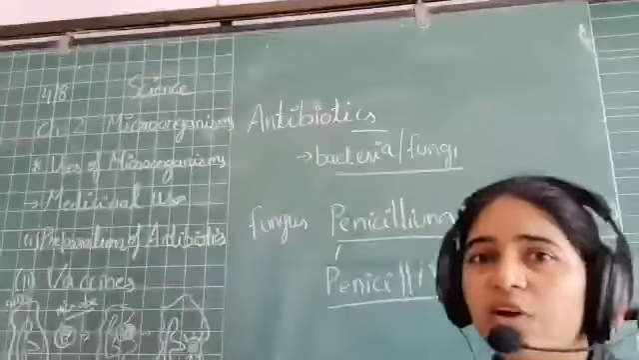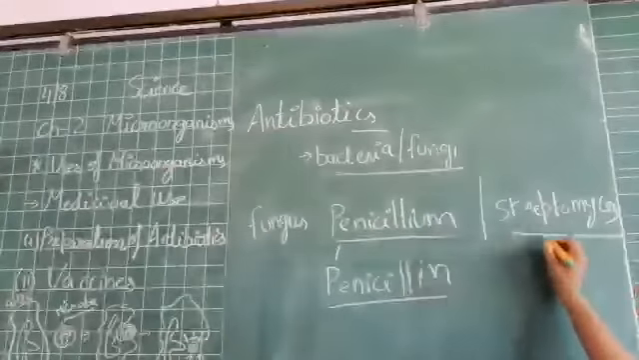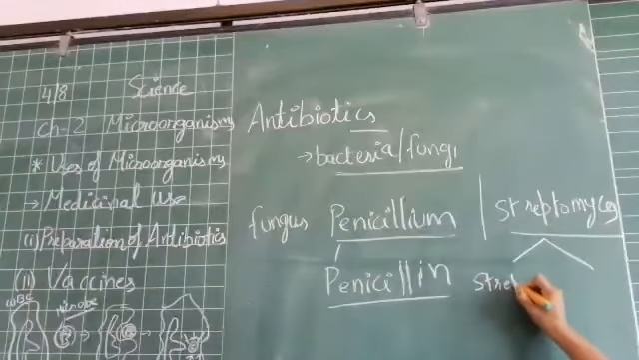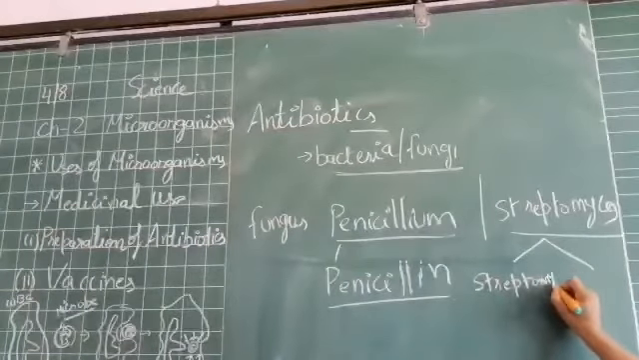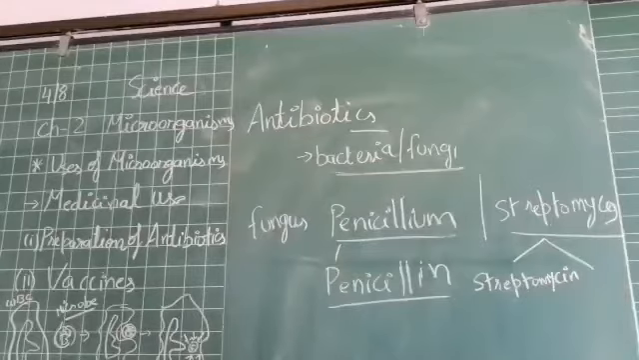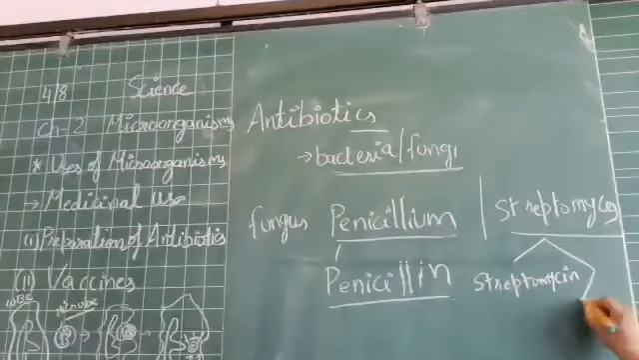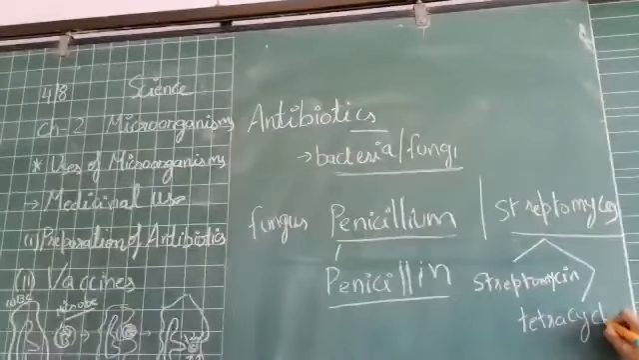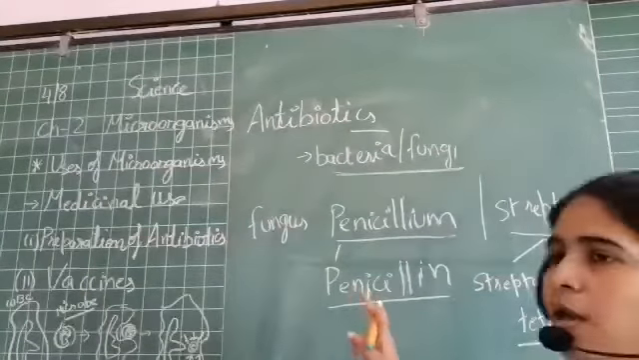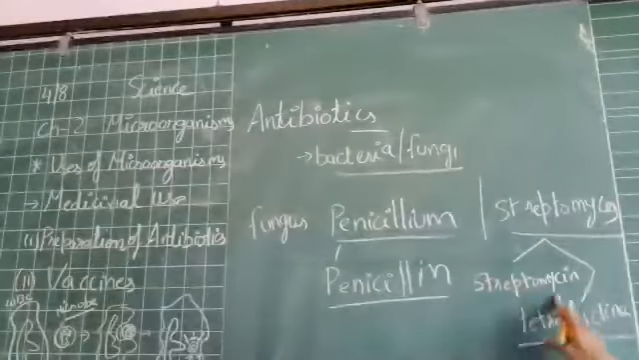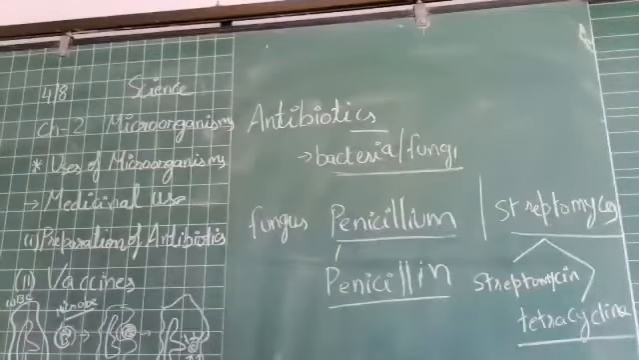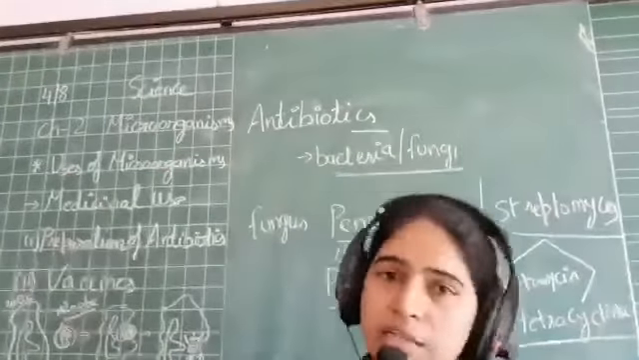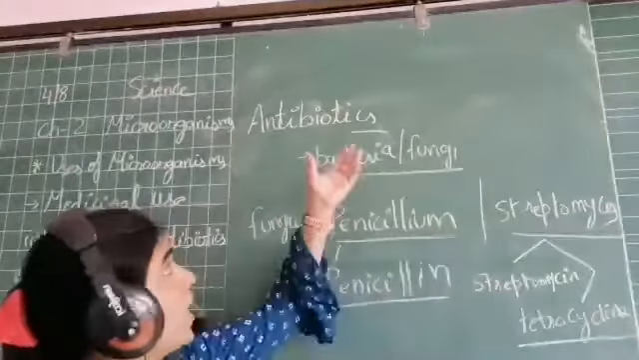One is tetracycline, right? So many have been prepared. I'll write the names: streptomycin, and the other one is tetracycline. These medicines, penicillin, streptomycin, tetracycline, are used in the treatment of diseases, right? So these are your antibiotics.